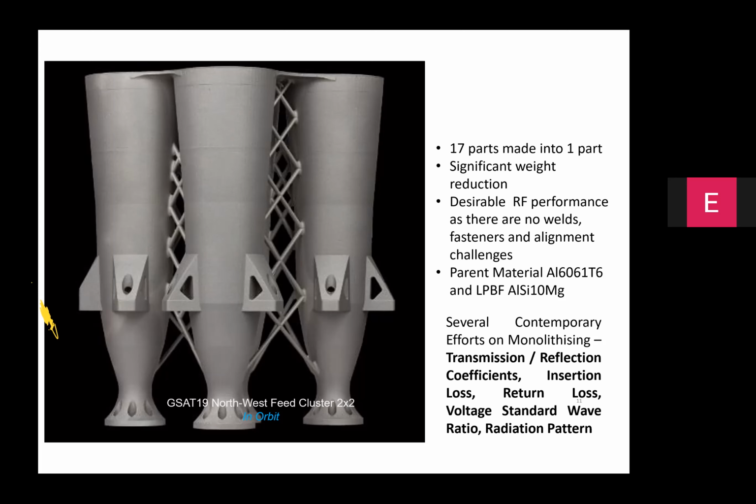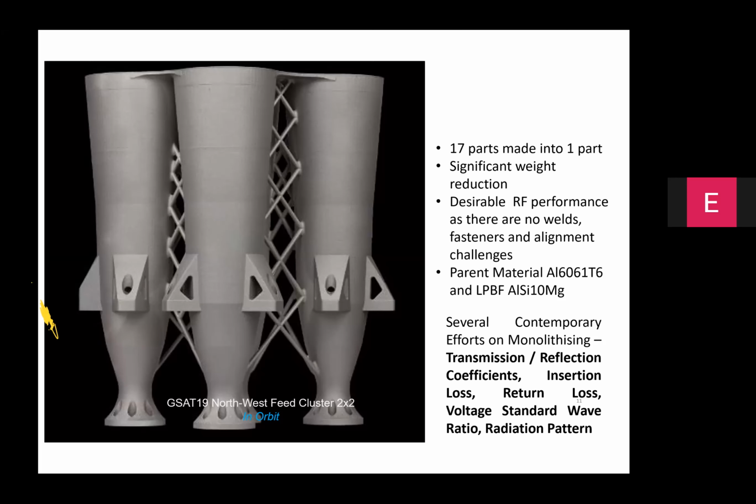But if you see the testing of the part, that took more than a year, because we had to evaluate not only the strength, hardness, wear resistance, corrosion resistance, the endurance of the part, but also the communication satellite teams had to develop confidence in its RF characteristics, including the insertion and return losses, the transmission and reflection coefficients, the standard radiation pattern associated with the additive manufactured part.